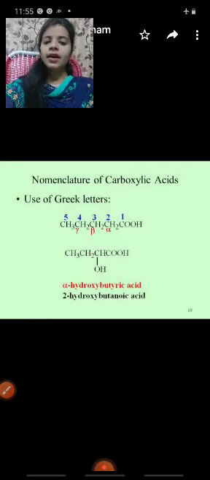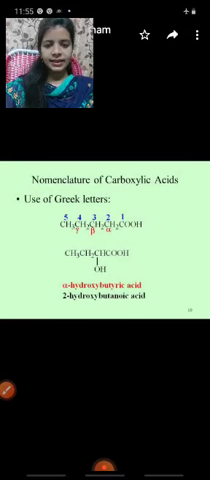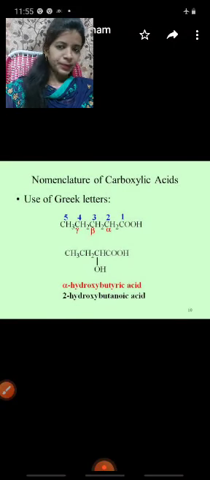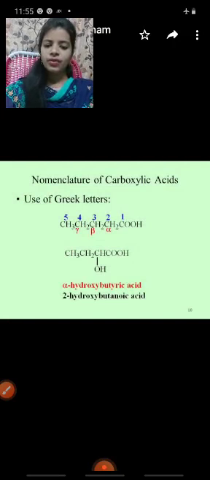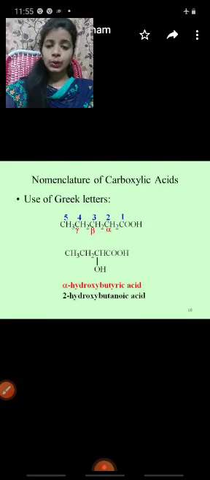Next, nomenclature of carboxylic acid: uses of Greek letters. Greek letters are alpha, beta and gamma. Same example, 3-methyl pentanoic acid, where alpha, beta, gamma are present. Next example, 2-hydroxy butanoic acid. 2-hydroxy means in the second position an OH group is present. Butanoic means the number of carbons is 4. Again, 2-hydroxy butanoic acid you can write as alpha hydroxy butyric acid.